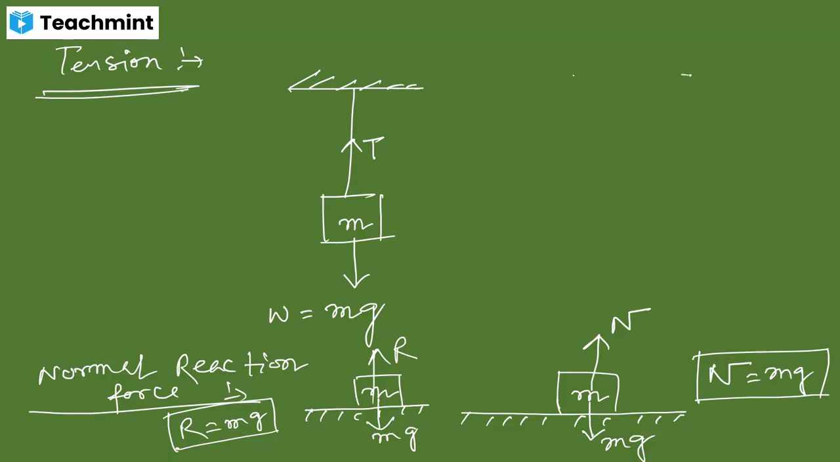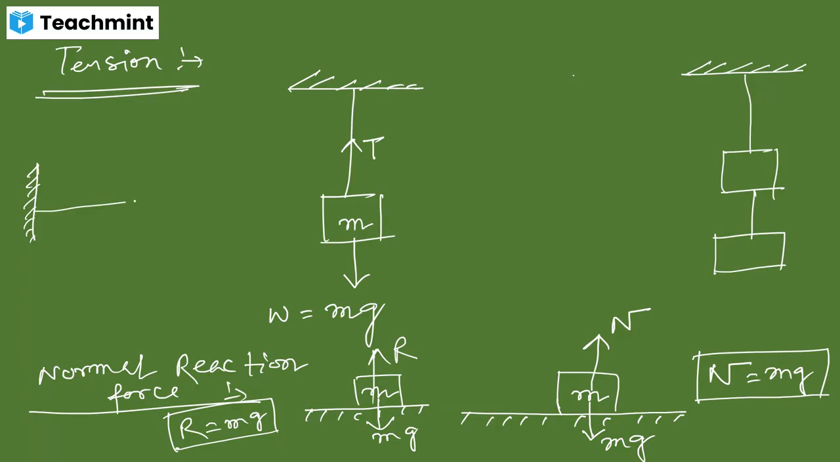These diagrams are known as free body diagrams because the bodies attached are free to move. This is an object, and with the object, another object is attached. Suppose this is a fixed surface with which one object is fixed. This has a mass of m, and with that another object is fixed. This is also of mass m.